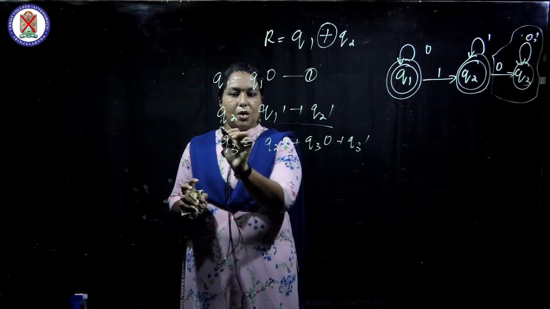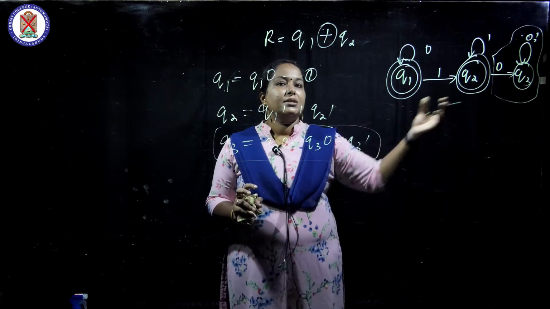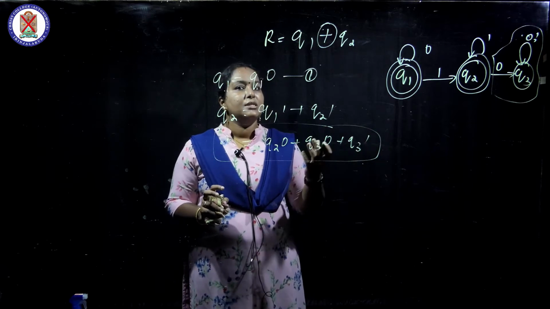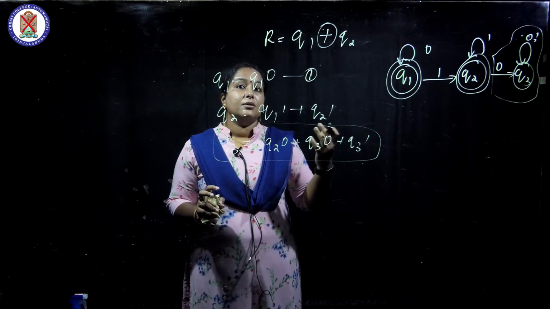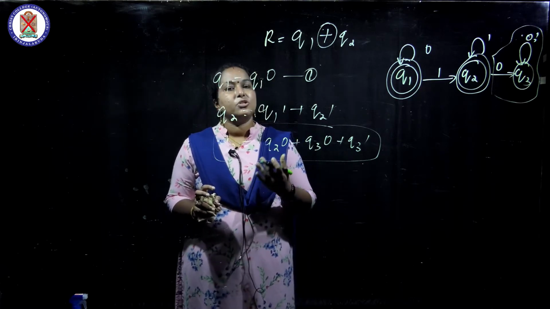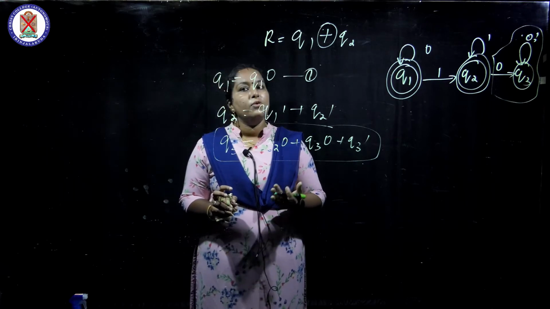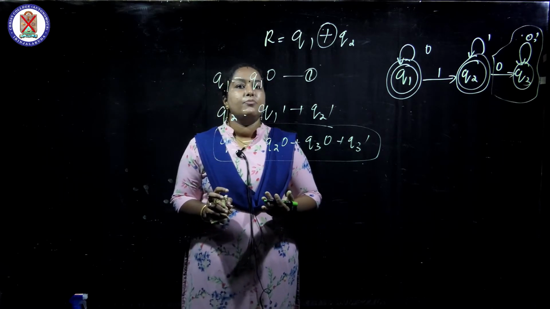This can be avoided. A trap state does not produce a regular expression, since it does not lead to an accepting state. So a regular expression is written only for accepting states. That is the rule for accepting states.